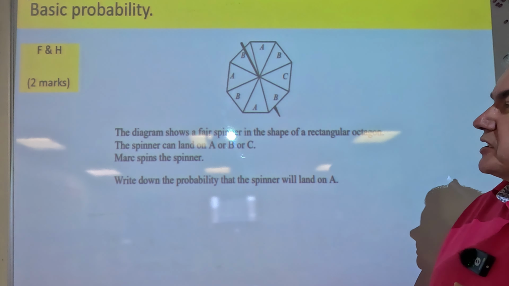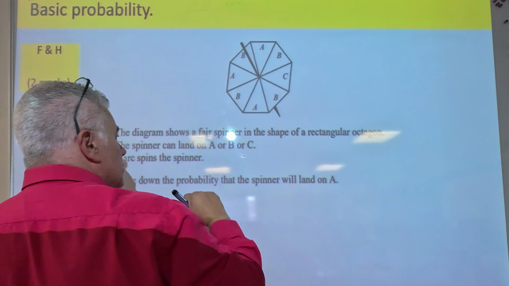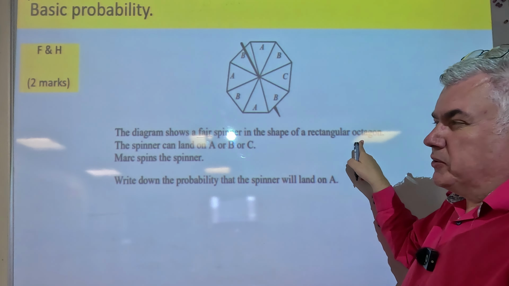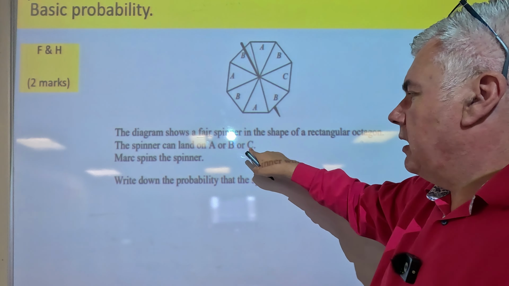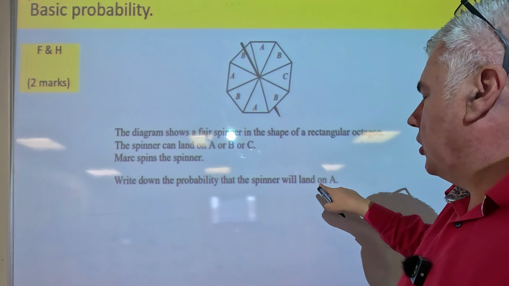The diagram shows a fair spinner. Fair just means it's equally likely to land on any of those. It's in the shape of a regular octagon. Octagon is an 8-sided shape. You don't really need to know that for this question. The spinner can land on A, B or C. Mark spins the spinner. Write down the probability the spinner will land on A.